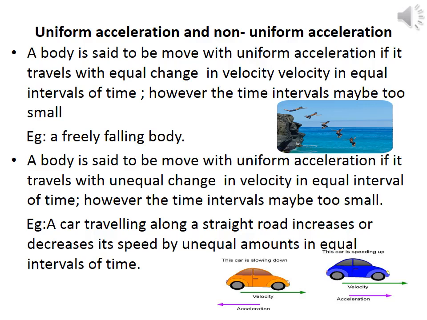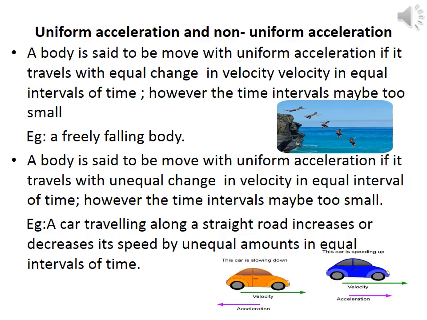We can define the uniform acceleration as: a body is said to be in uniform acceleration if it moves with equal change in velocity in equal intervals of time. That means its velocity increases or decreases by equal amounts in equal intervals of time. Example, a freely falling body, which is an example of uniformly accelerated motion.